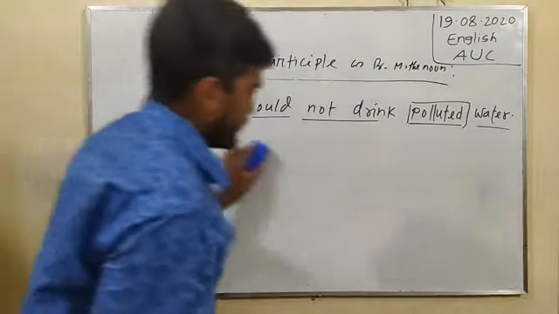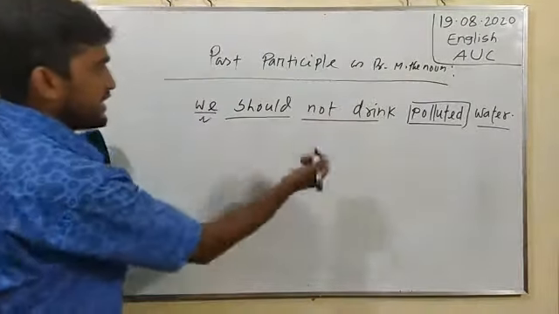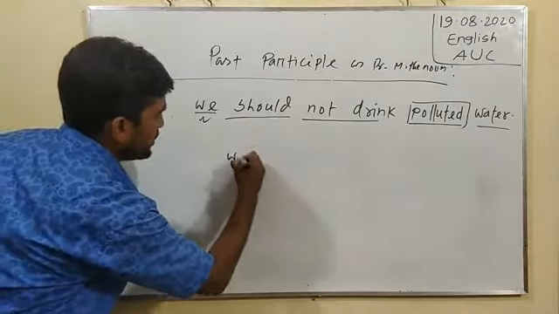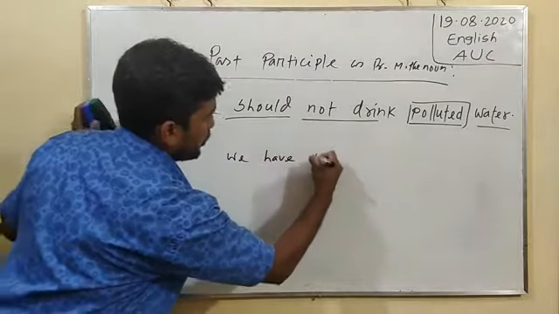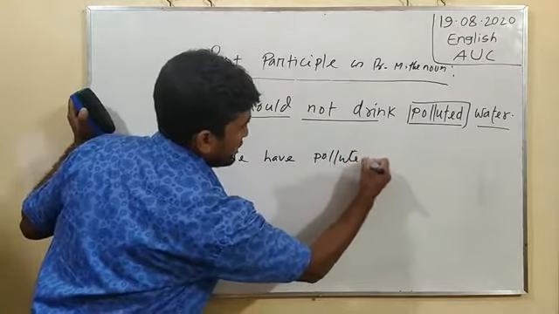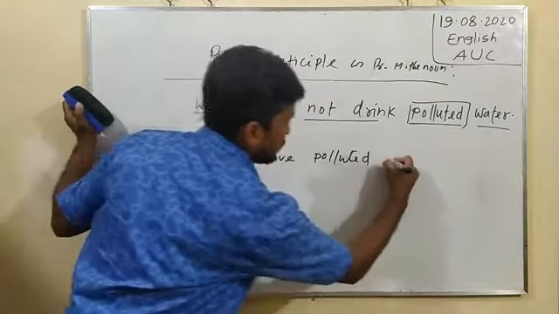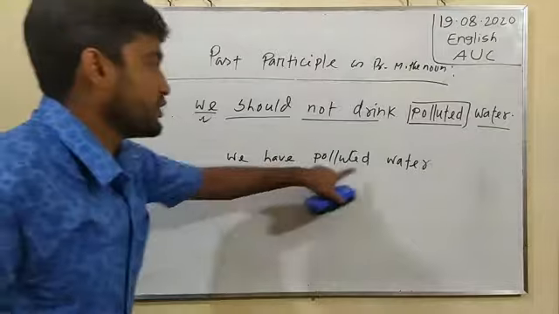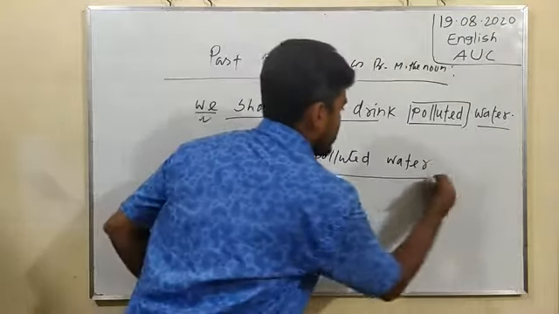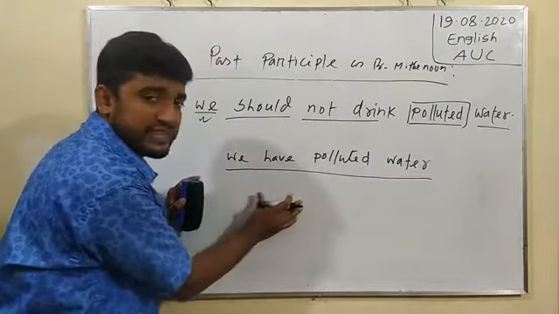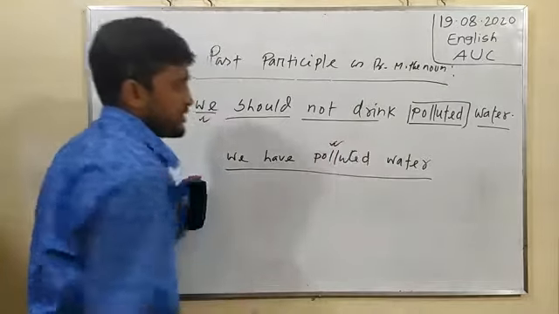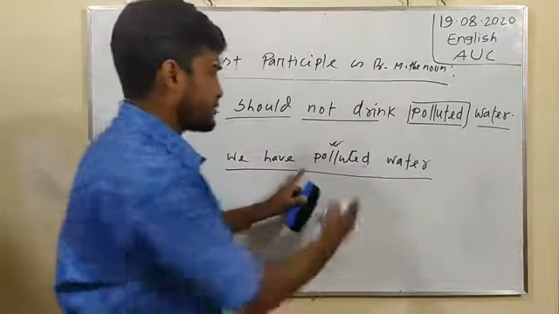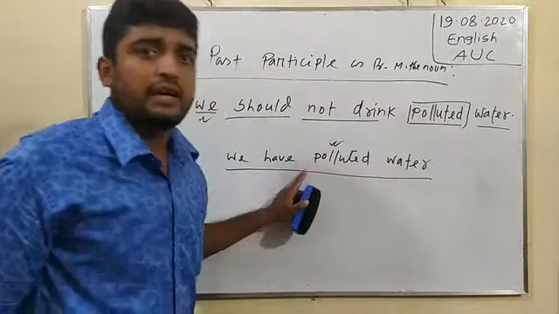If we write down another sentence, we have polluted water. Here it indicates a complete sentence, and polluted is used as the principal verb.